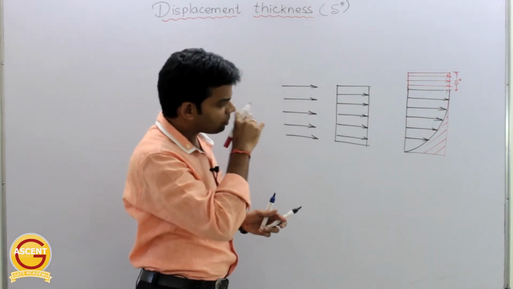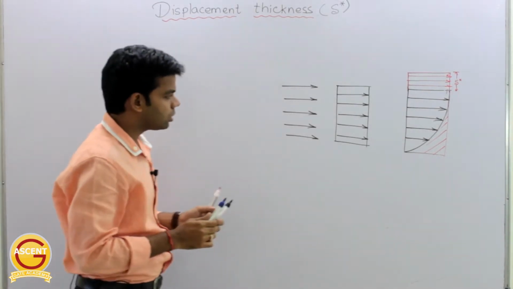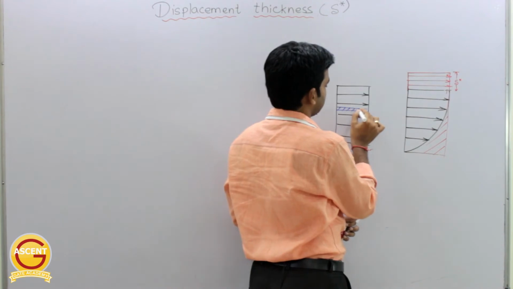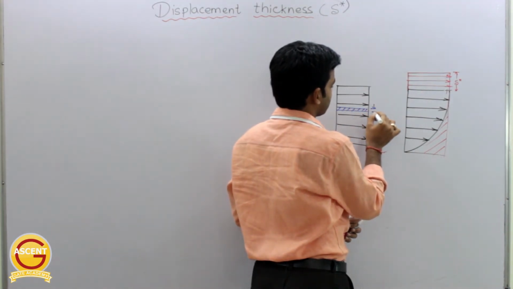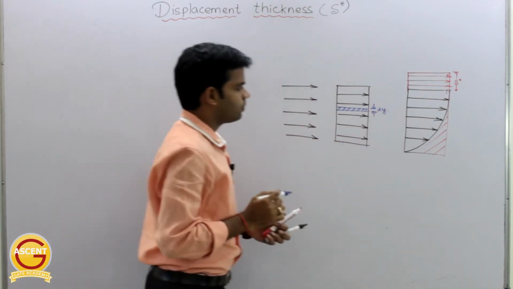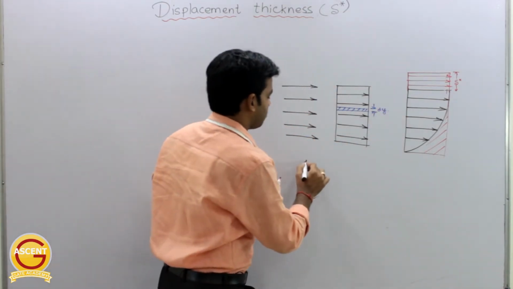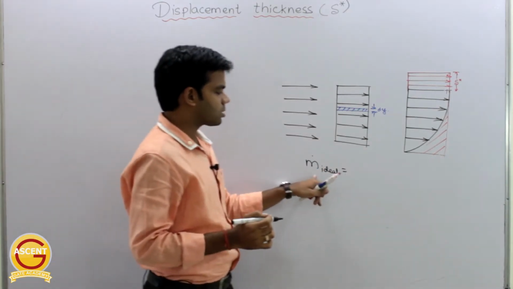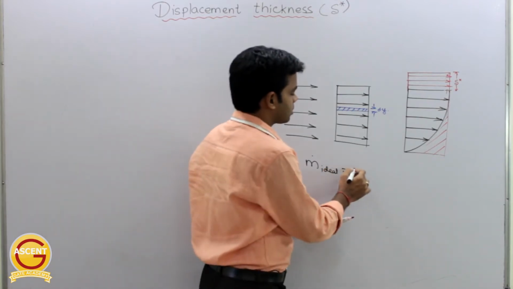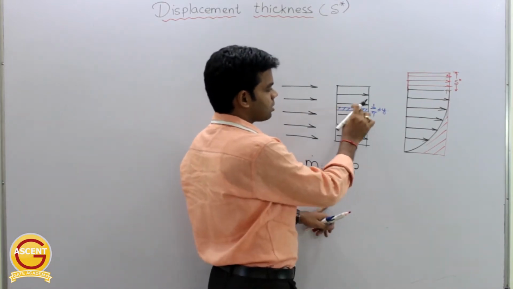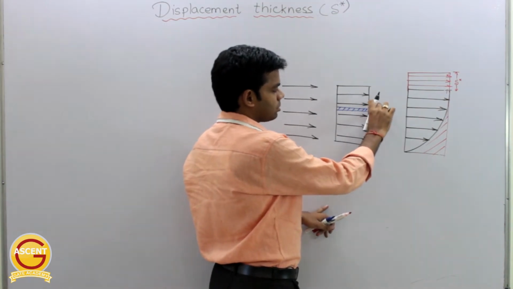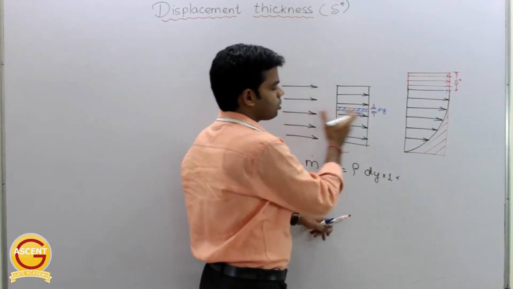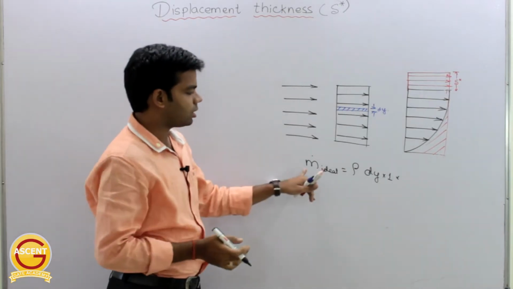Getting this or not? Okay, and to determine this is again very simple. So what we can do here is, suppose we are taking a small strip here in ideal condition of thickness dy. Okay, so what will be m ideal? Mass flow rate ideally. So what will be m ideal? Mass is equal to volume into density. Density is rho. Okay, how much is the volume? So for this it will be equal to dy into 1 into the velocity in meter per second. Then only it would be mass flow rate.